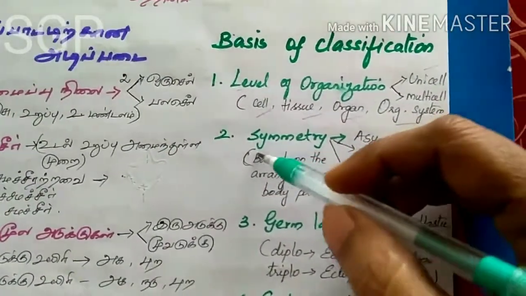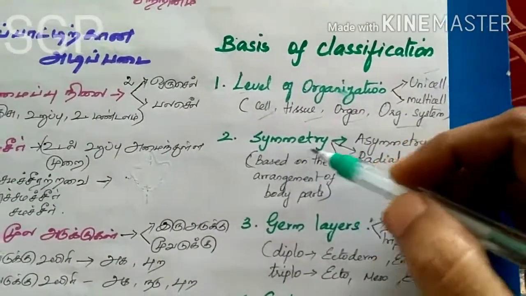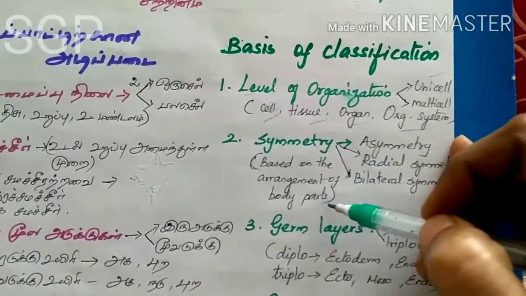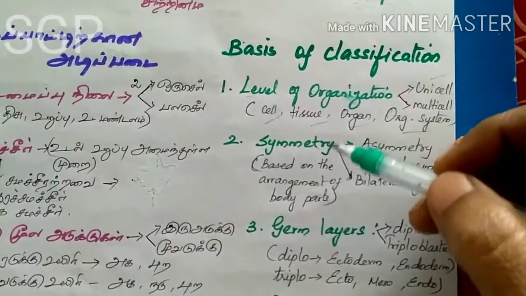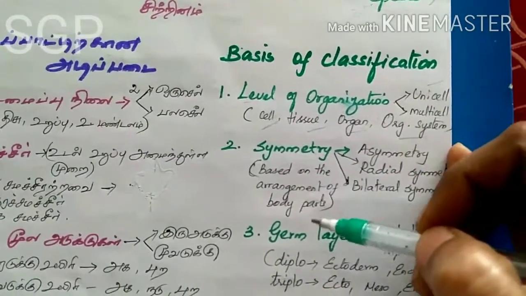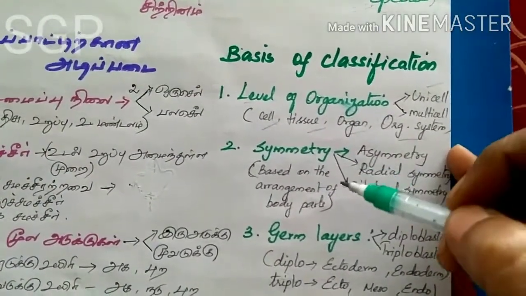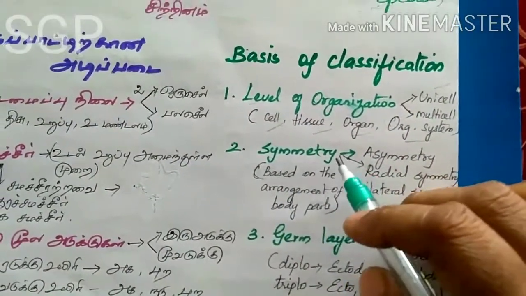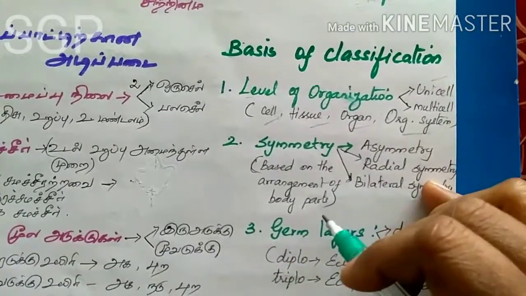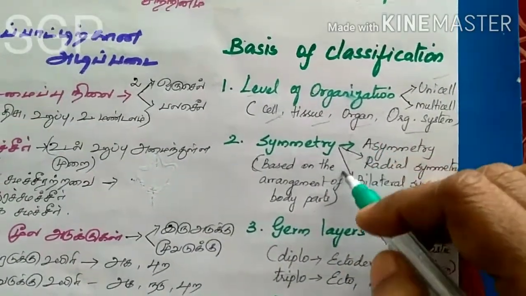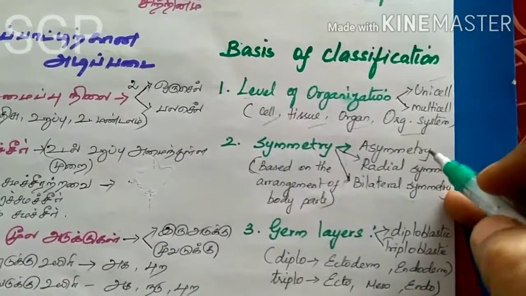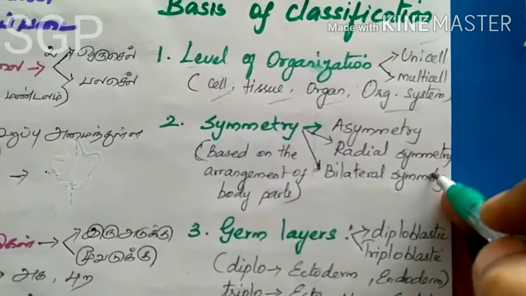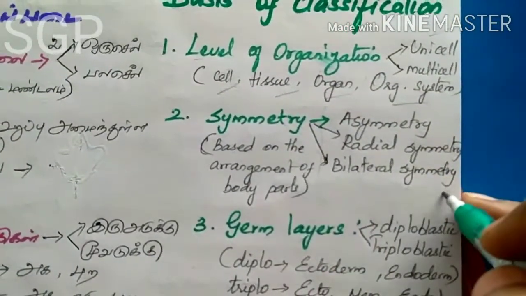The next one is symmetry. Symmetry means the arrangement of body parts. If we cut the organism in one direction or another and it divides into two equal parts, we call that symmetry. Based on the arrangement of body parts, organisms are grouped into three main types: first asymmetry, second radial symmetry, third bilateral symmetry.